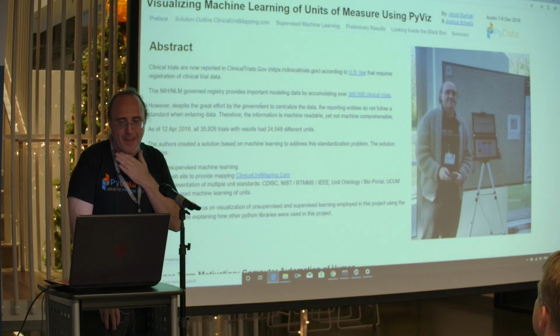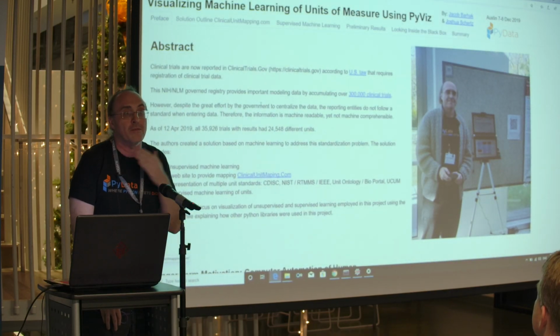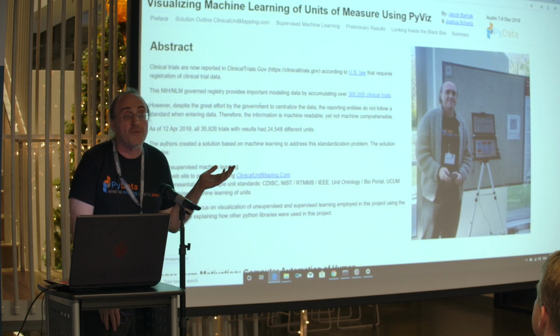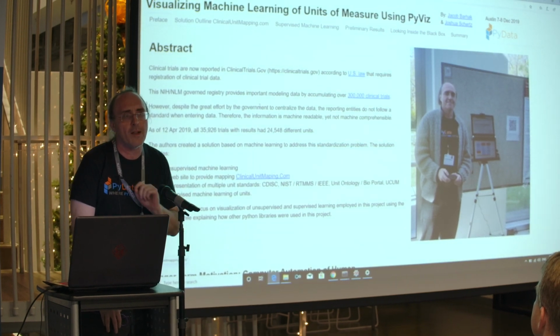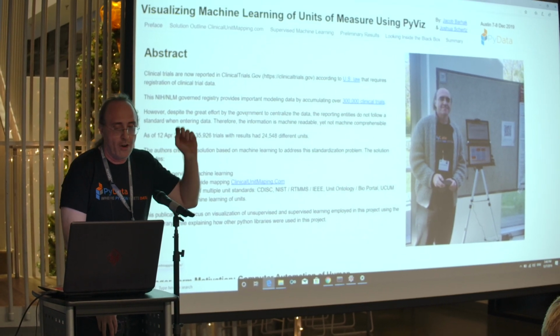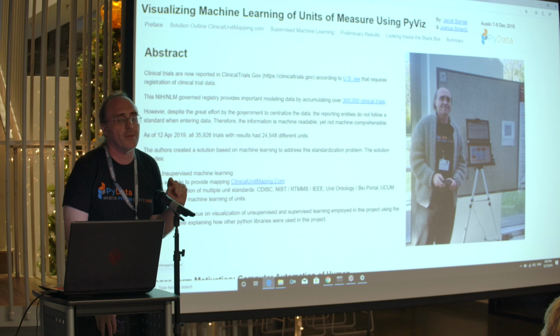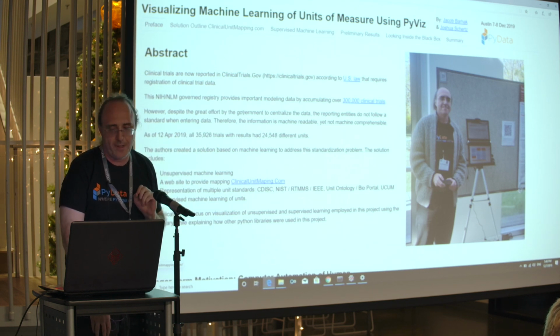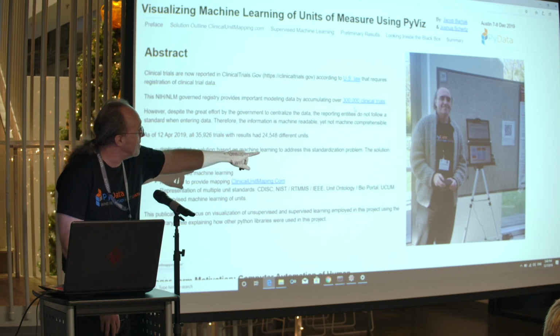So, Josh Schwartz and I are working on a project about unit standardization, unit of measure standardization. However, this is not why I'm giving you this little lightning talk. If you go upstairs, you'll see a poster, but not the kind you're used to seeing, a big poster. It's an interactive poster. It's set up like this.